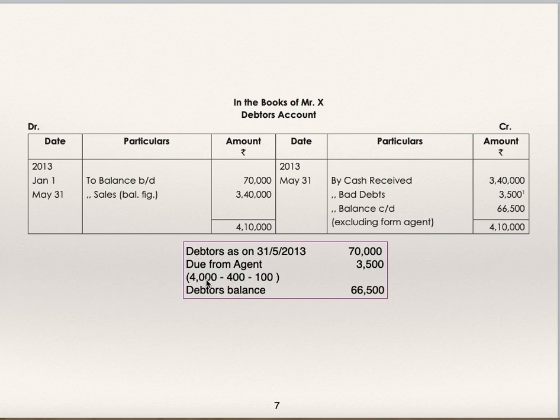He has sold goods worth 4,000. His commission is 10%, minus 400. Expenses are 100. So net due from the agent is 3,500, which is included in the debtors balance. So the debtors closing balance you are supposed to consider as 66,500 as on 31st May 13.